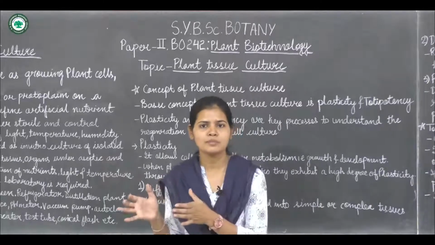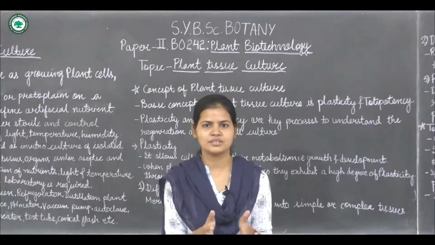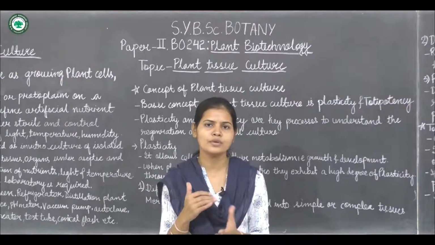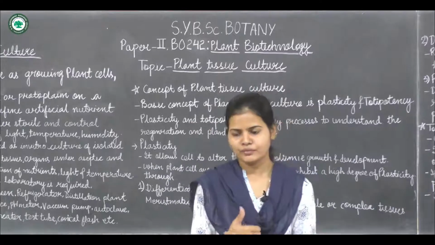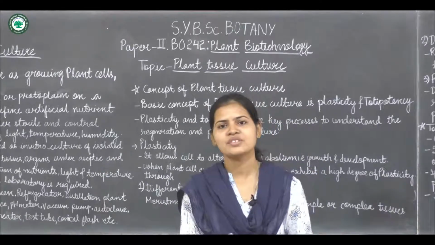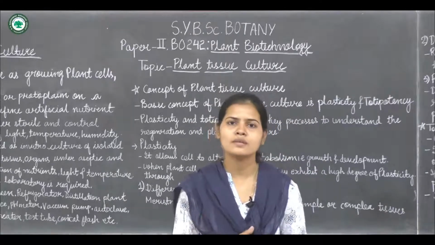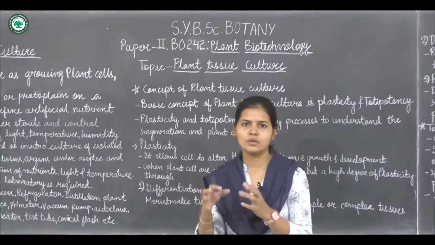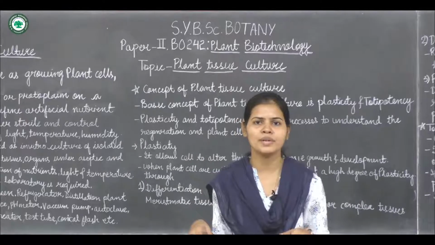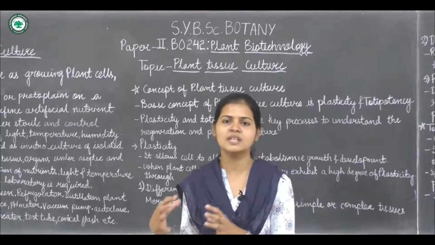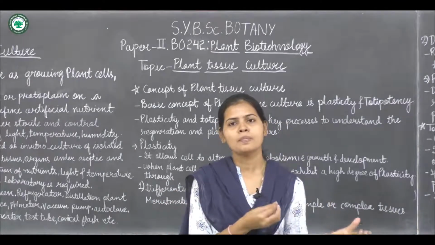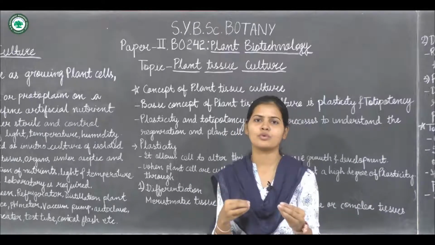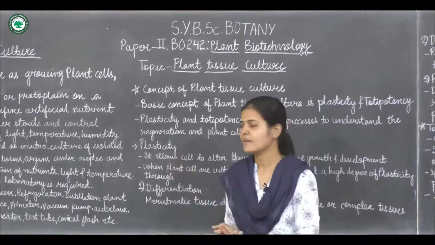For keeping all that material, a separate section should be there, and a laminar airflow, which is the main place where the operations will be occurring under aseptic condition. So for taking all the operations, there should be a separate section, and for the plant growing, there should be a separate section.